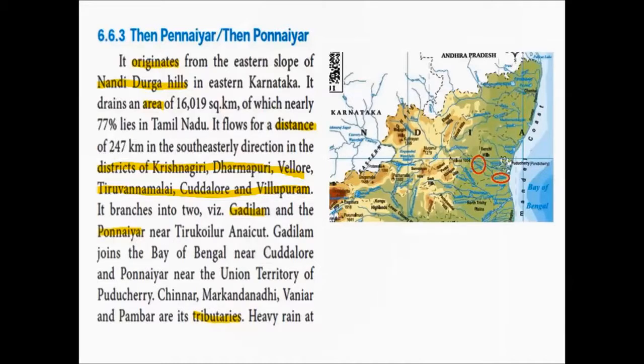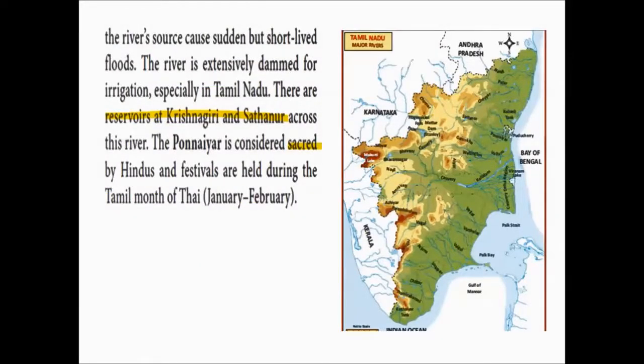Chinnar, Markanda Nadi, Vanniyar and Pambar are its tributaries. These are the smaller rivers which join the main river, so they are called tributaries. Heavy rainfall in the river source causes sudden but short-lived floods. The river is extensively dammed for irrigation, especially in Tamil Nadu. That is, this river acts as a major source for irrigation.